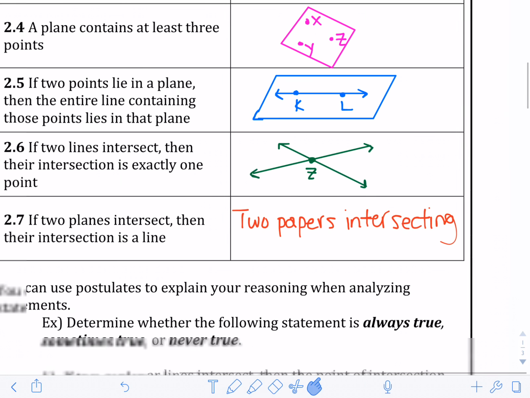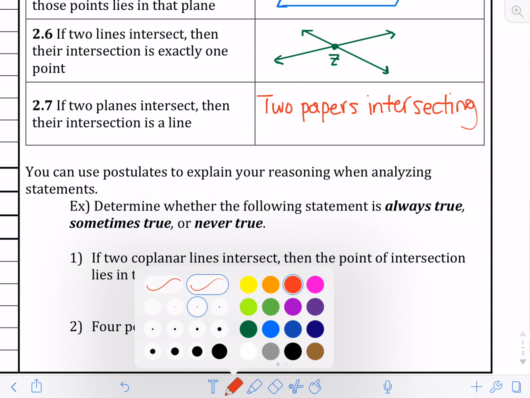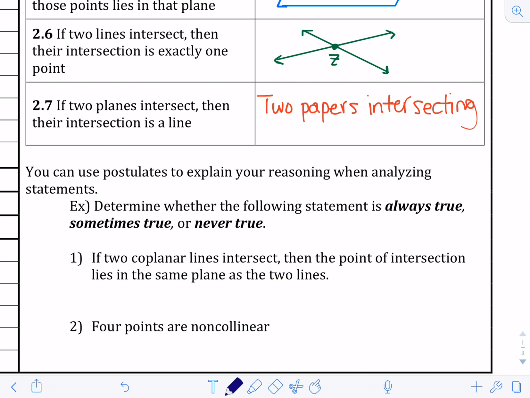Okay, so it says here you can use postulates to explain your reasoning when analyzing statements. So here's examples. So we're going to determine whether the following statement is always true, sometimes true, or never true. If 2 coplanar lines intersect, then the point of intersection lies in the same plane as the 2 lines. So first I'm going to draw a picture. Okay, it tells me here that if 2 coplanar lines intersect, so that means these are 2 lines that are in the plane. So let me draw a plane real quick.